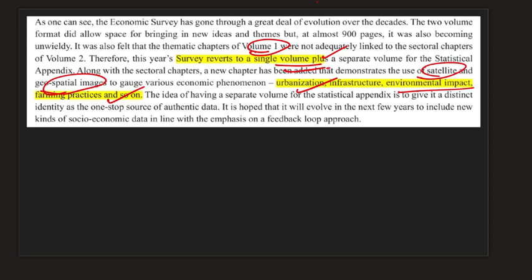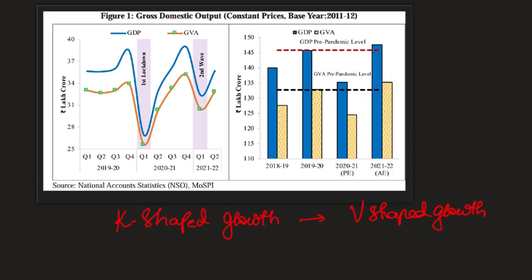So moving on. This year's mains had a question on K-shaped growth, where certain sectors grow at a much faster rate and certain sectors are lagging behind. So this is probably from the previous year's economic survey. And we have the V-shaped growth in this present economic survey. So what do you mean by this V-shaped growth?